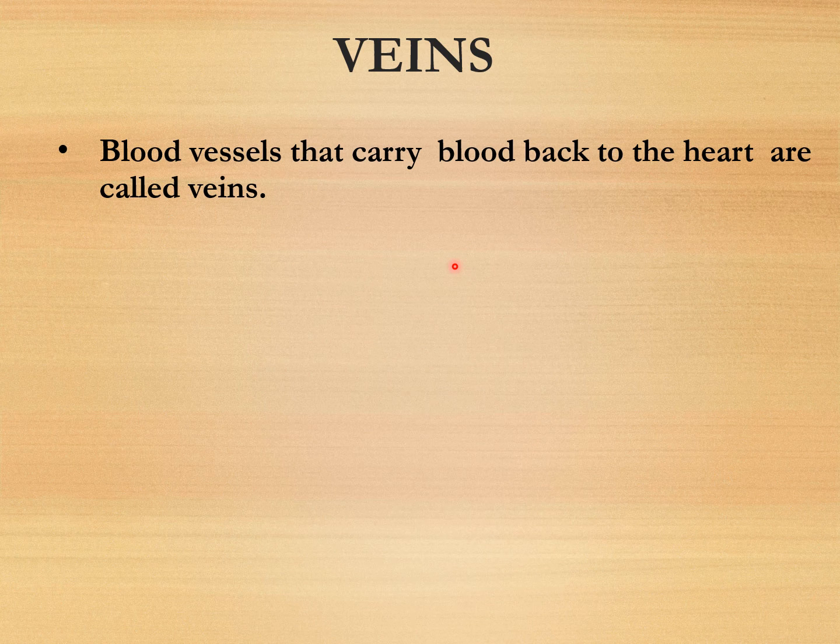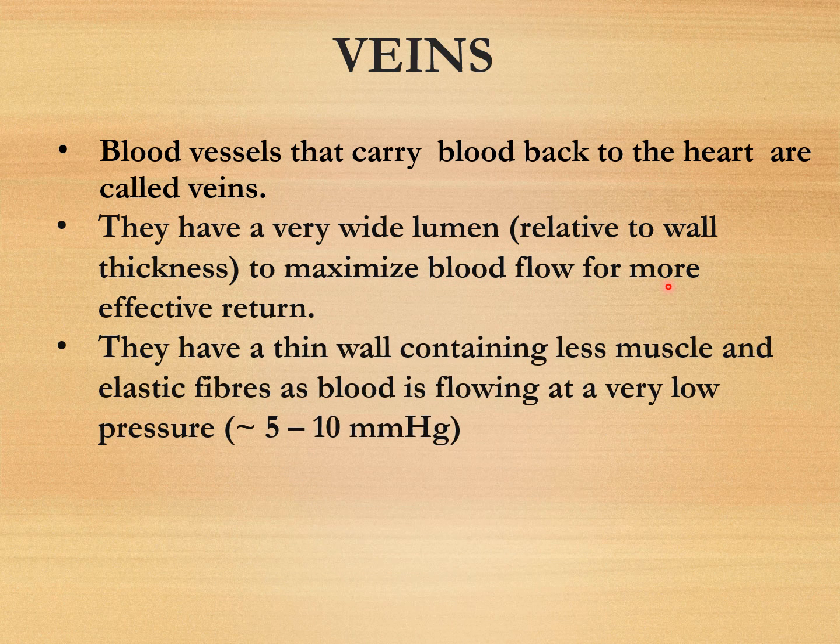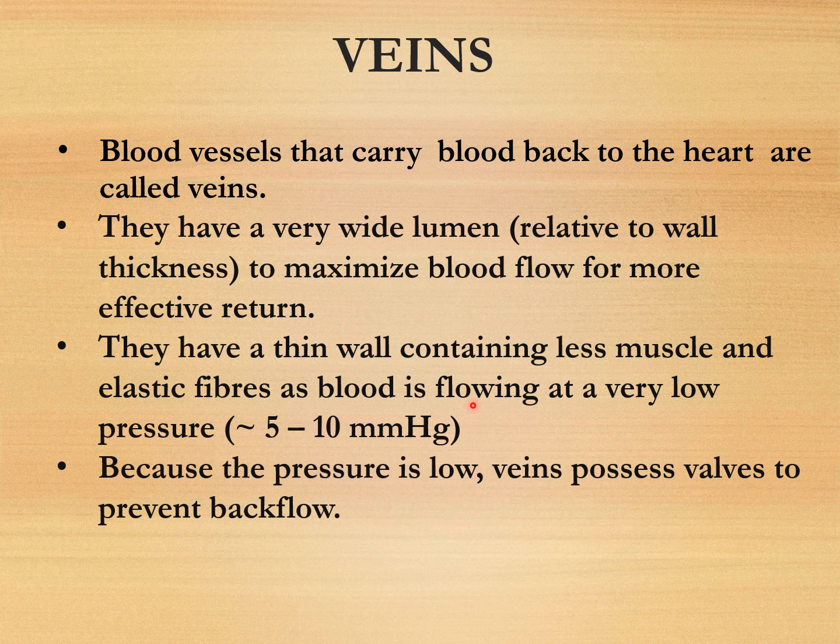And the last one is the vein. Blood vessels that carry blood back to the heart are called veins. They have a very wide lumen to maximize the blood flow for more effective return. They have thin walls which consist of less muscle and more elastic fiber, as the blood flowing in the veins has very low pressure. Since the veins have very low pressure, the veins possess valves to prevent the backflow of the blood.